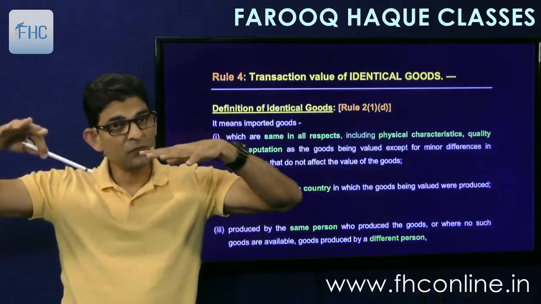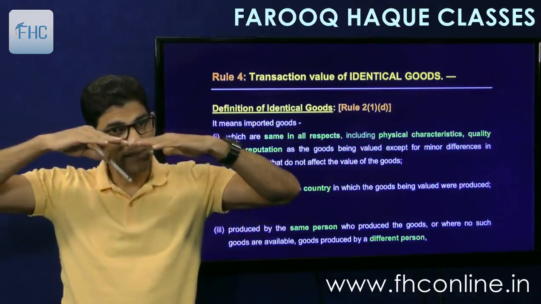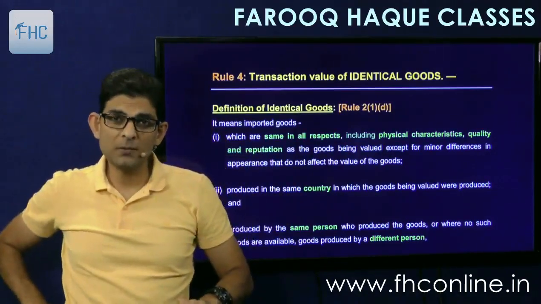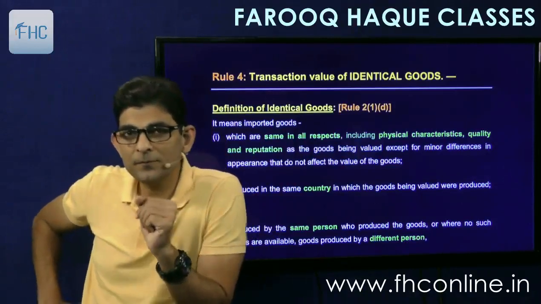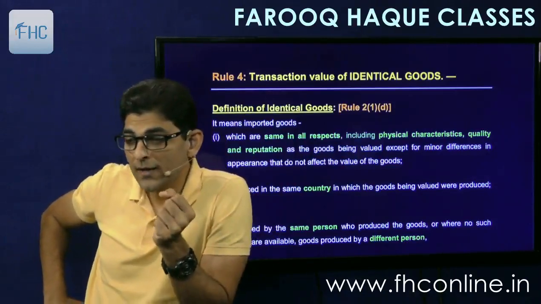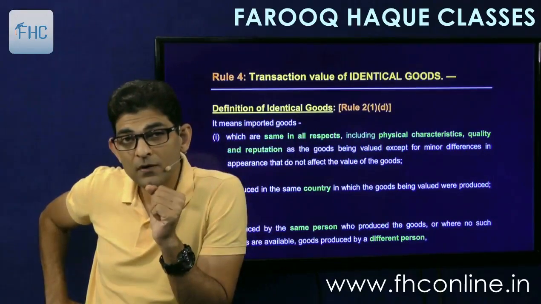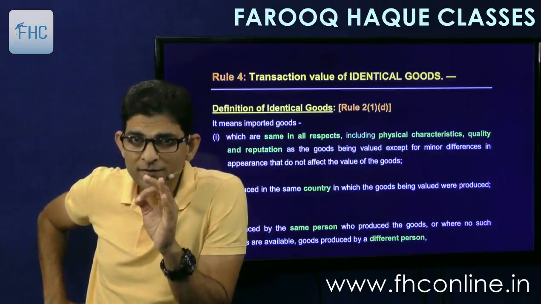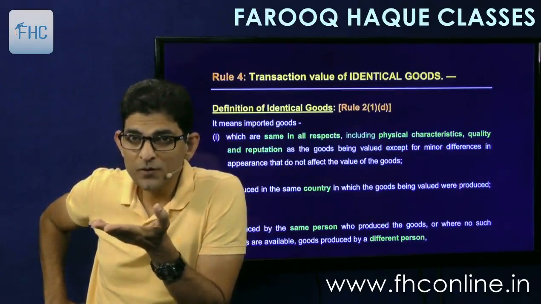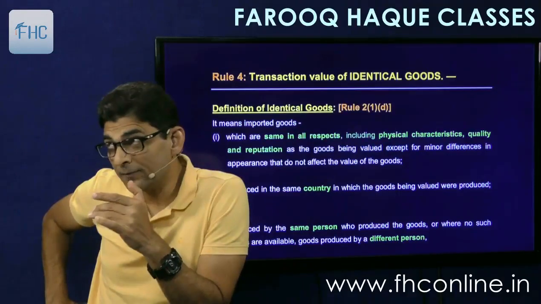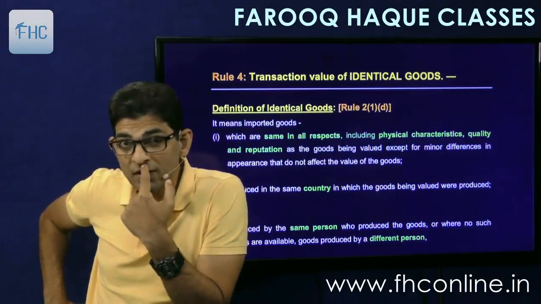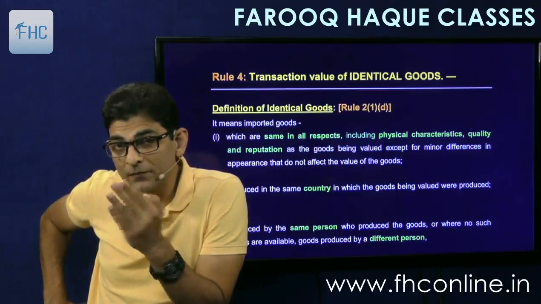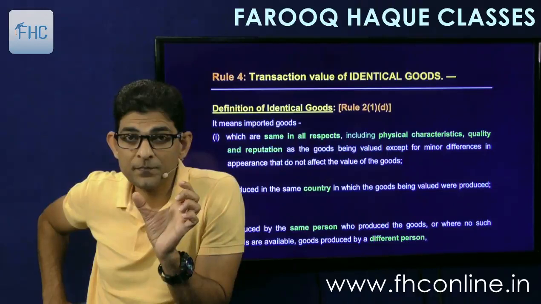So we'll have to find the identical goods which is imported at the same commercial level and approximately the same quantity as well, because if the quantities are different then the price will differ because of discounts. So same quantity, same commercial level. If found, very good. If not found, but we know identical goods imported at some other commercial level or some other quantity, then we'll see what is the difference in the commercial level, and because of the difference, how much the price can be affected. That we will adjust.